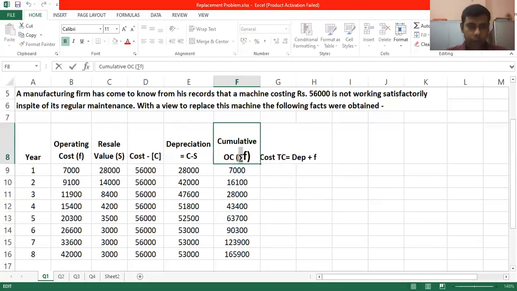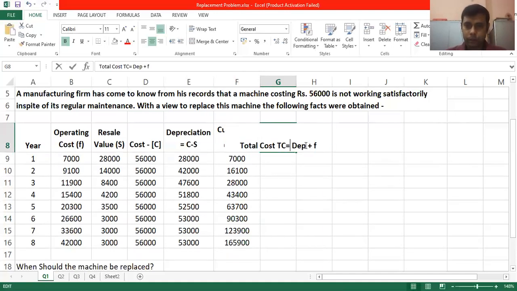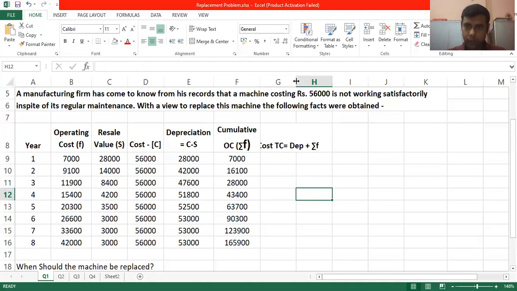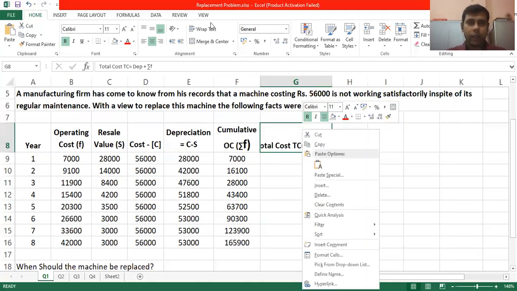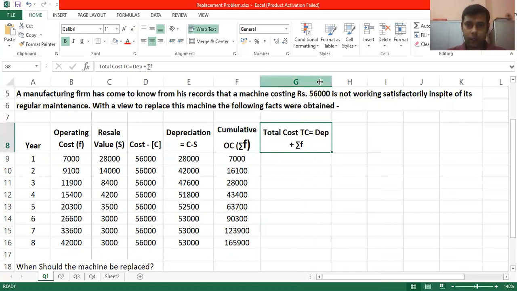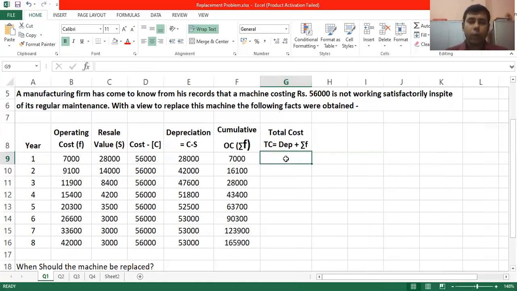Copy this sigma F. We are putting it here. I'll just drag it and wrap text. So now the total cost, how to get total cost?